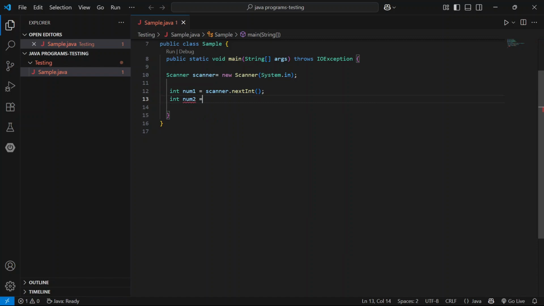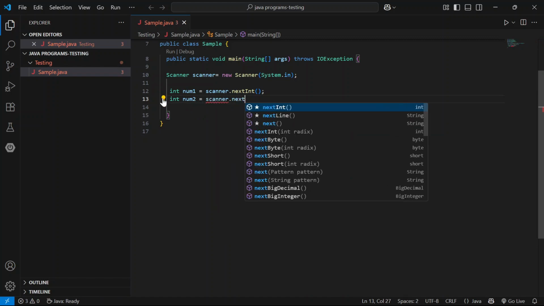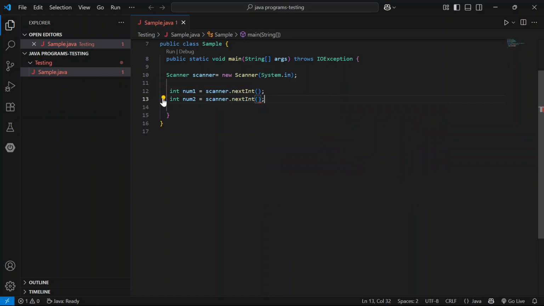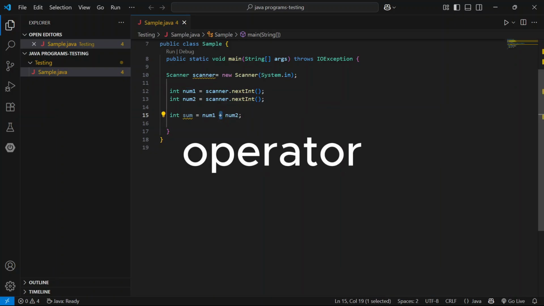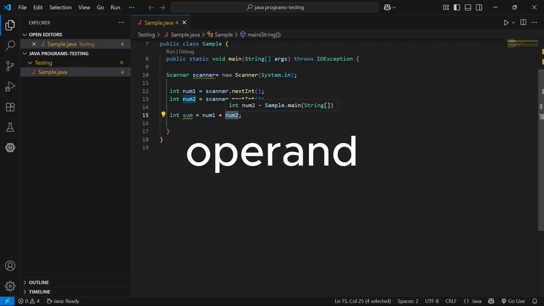Num2 equals scanner dot next int. Now take the sum of two numbers. Here num1 plus num2. Here plus is the operator. Num1 and num2 are operands.